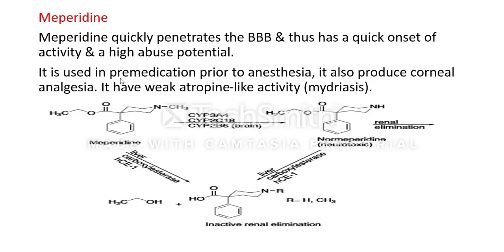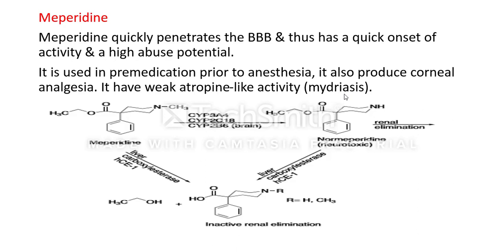Then it is used in pre-medication prior to anesthesia. It also produces corneal analgesia, relieving pain at the cornea. It has a weak atropine-like activity, like mydriasis.